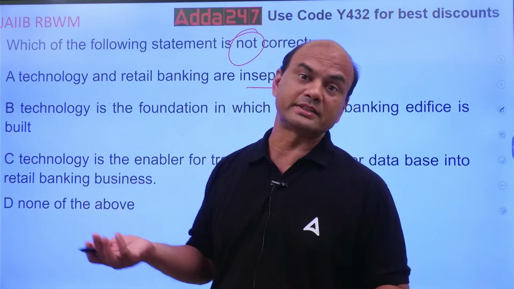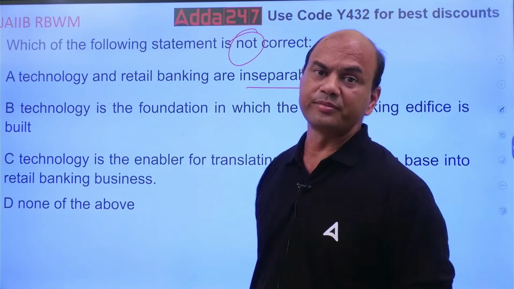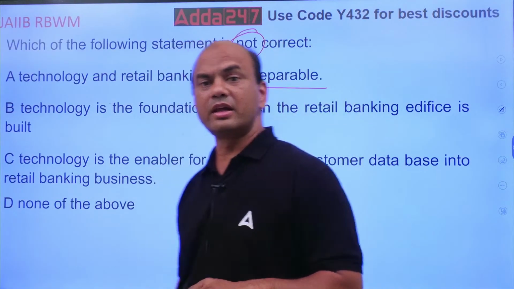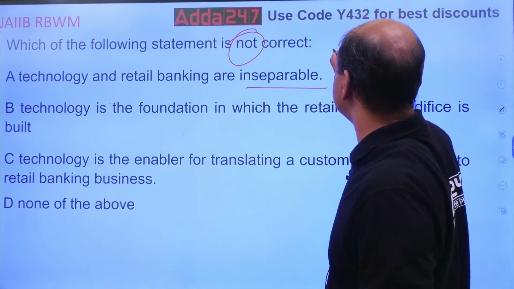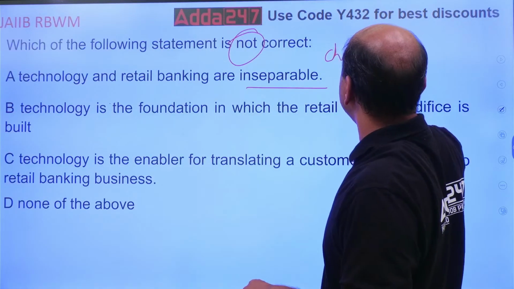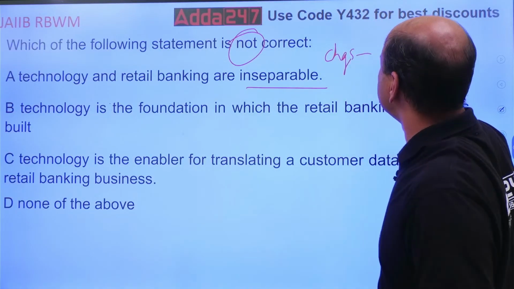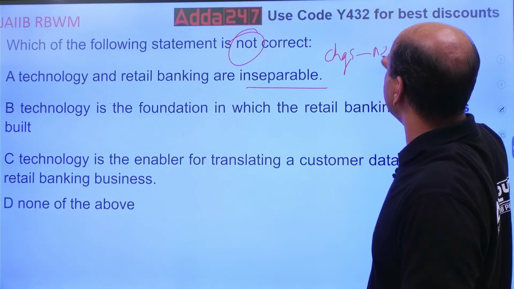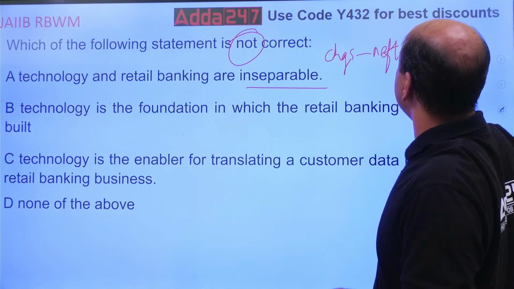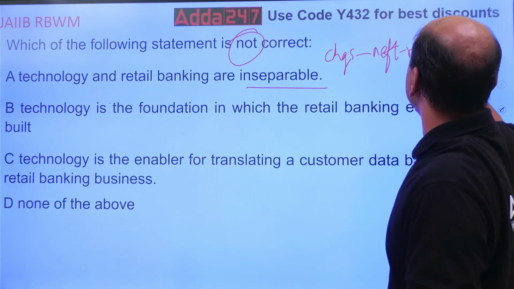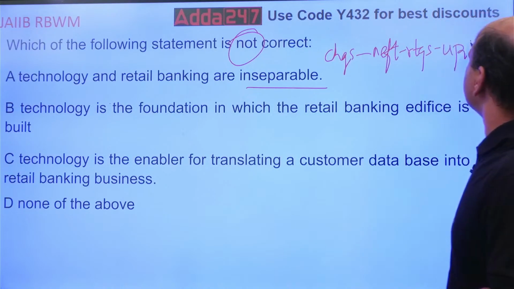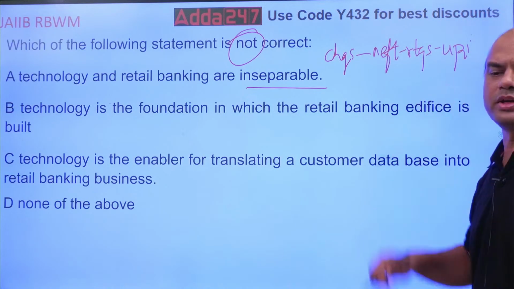Now next in line is what? Who can tell me? Earlier we had cheques, forget high value, so directly write NEFT, then RTGS, then UPI. After UPI, what is the next step?